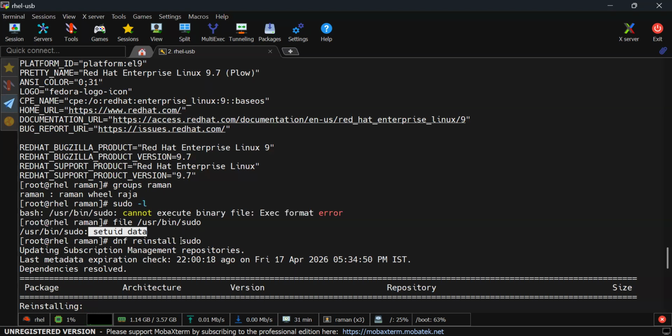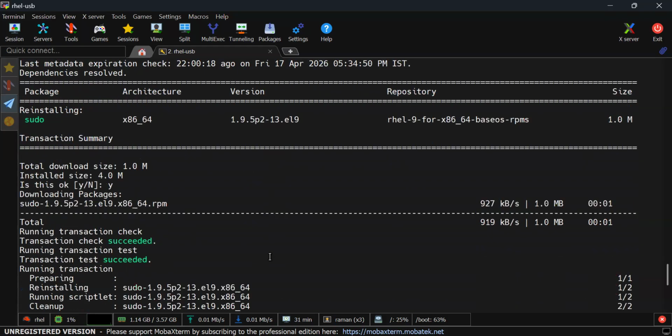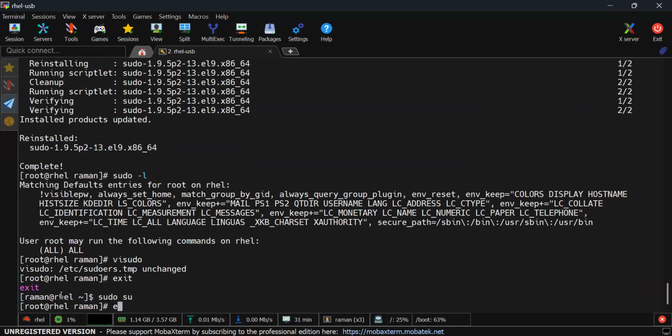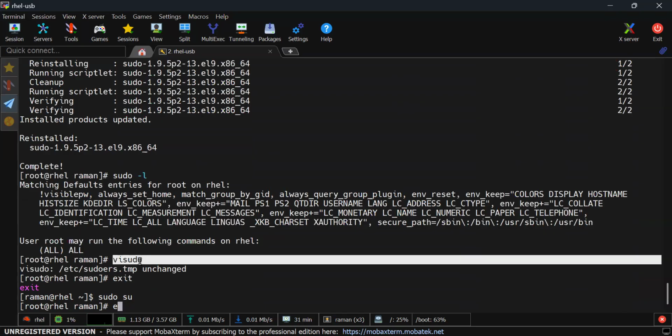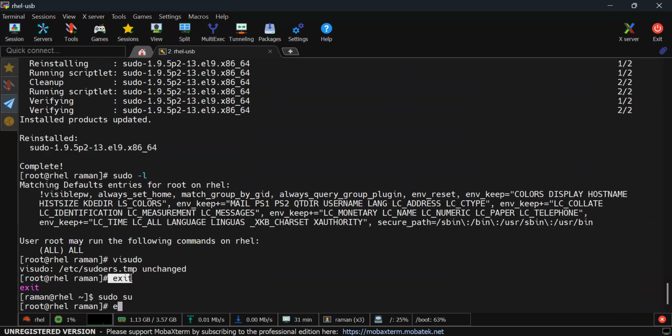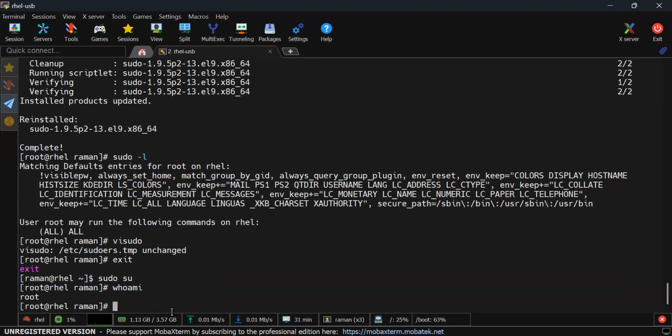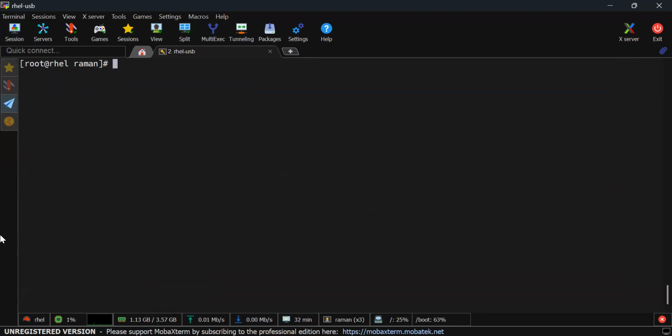But then I reinstalled sudo. When I reinstalled sudo, I exited, and it was reinstalled. I checked my sudo file and it was good. Then I exited from my root account and logged in again as the Raman user. I switched to the root user using the sudo su command, and it worked. Now I'm currently logged in as the root user. So that was the fix.